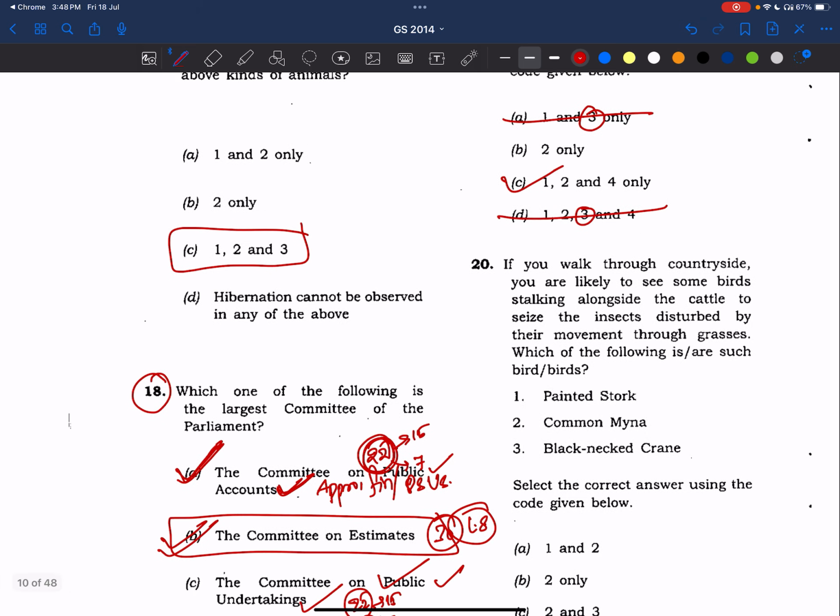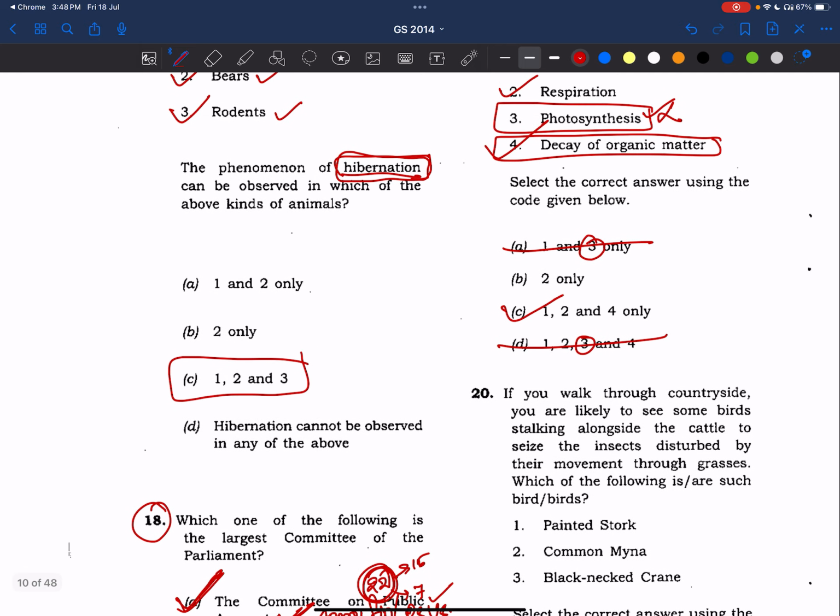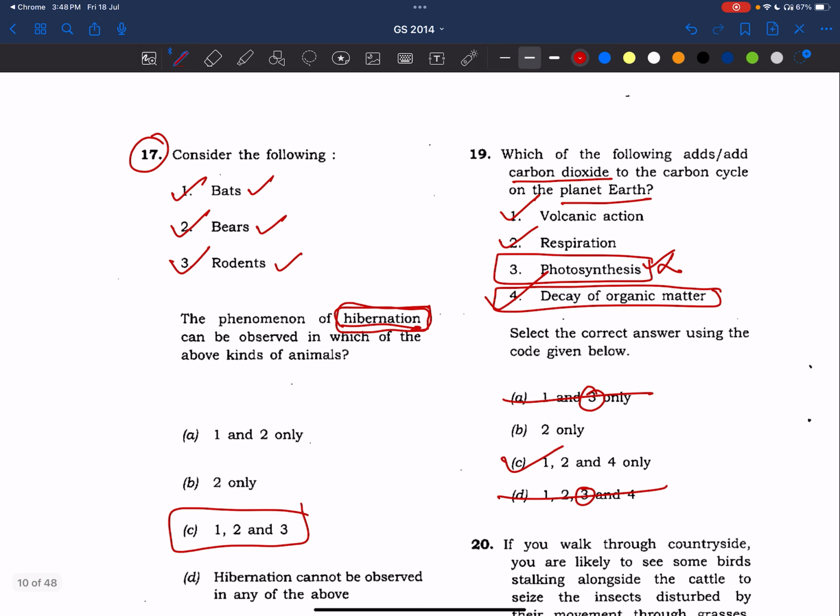Right? Answer is C. In 2013, UPSC asked about the nitrogen cycle. Here it is asking about the carbon cycle. That means nutrient cycles are very important. We'll try to make notes of it also. Even if you want, you can study from PMF IAS or your notes, whichever reference book you are following. But explicitly, we'll make notes of it.